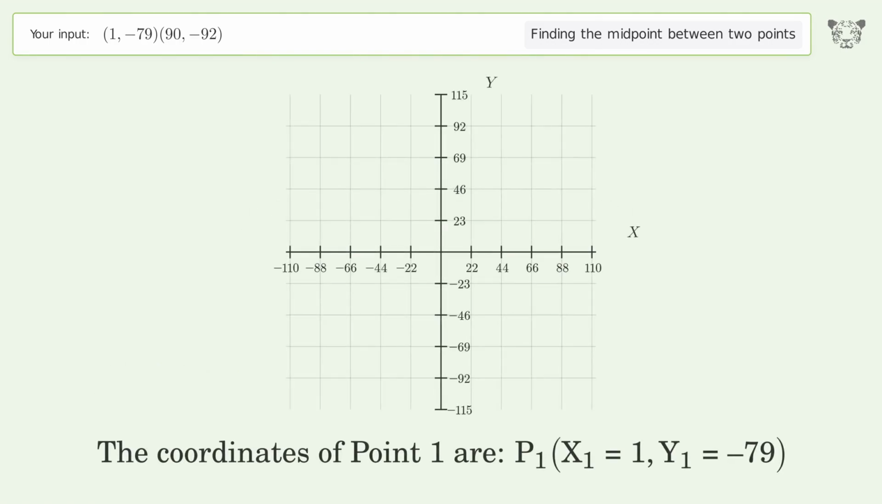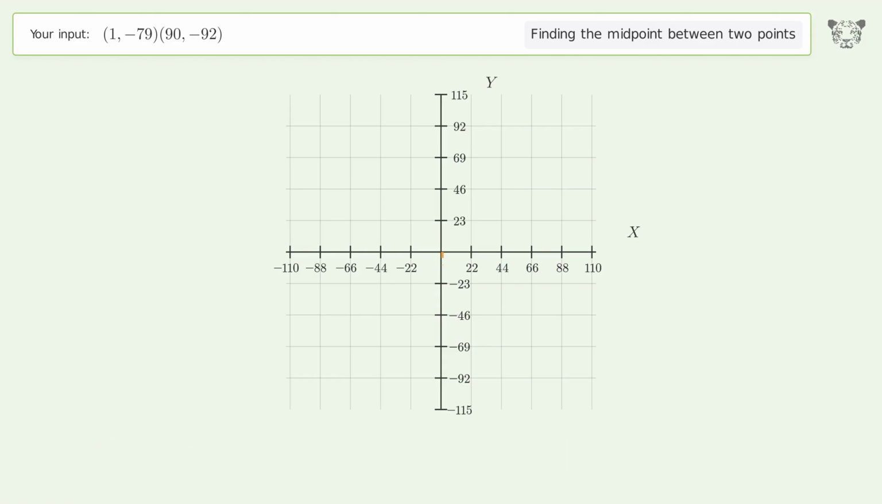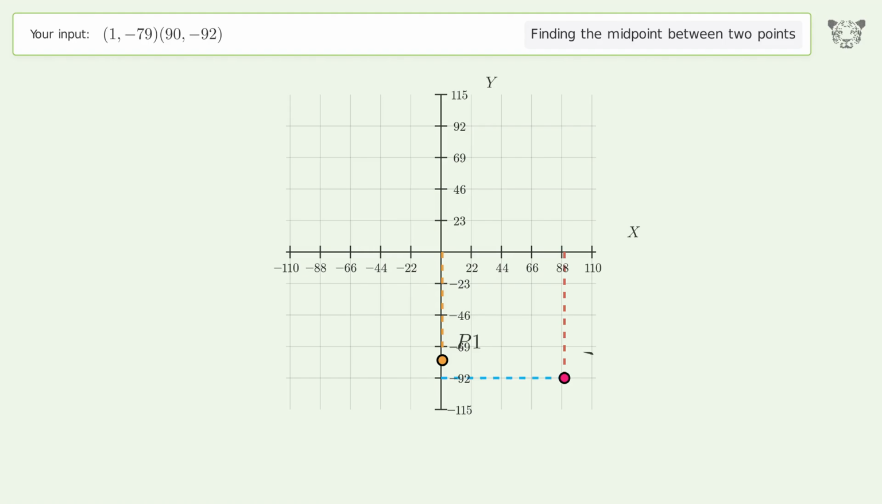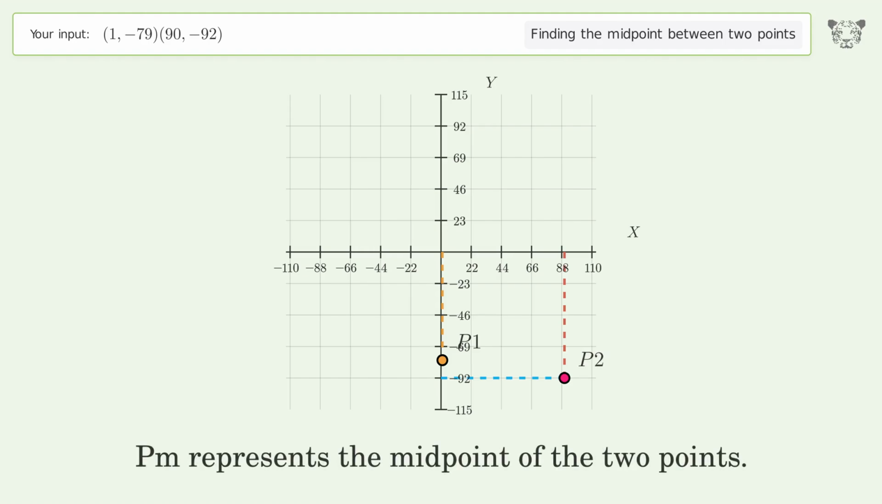The coordinates of point 1 are x1 equals 1, y1 equals negative 79. The coordinates of point 2 are x2 equals 90, y2 equals negative 92. PM represents the midpoint of the 2 points.